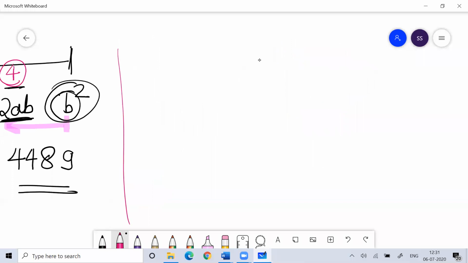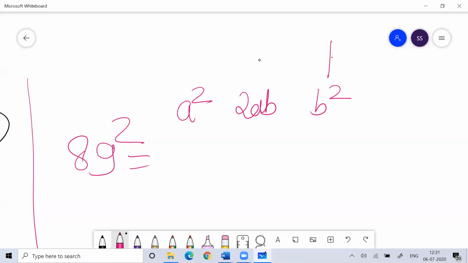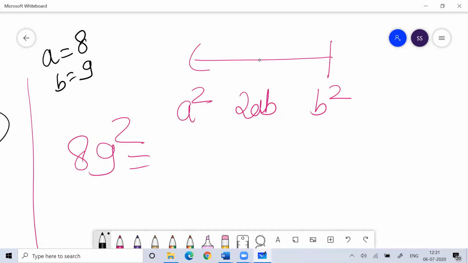Suppose I want the square of 89. Those who know, tell me the square of 89. So A square, 2AB and B square. I'll go from here to here. What is A, Venki? Only Venki will tell me, others will try by themselves. So Venki, your A is 8 and B is 9. First we'll start with B.